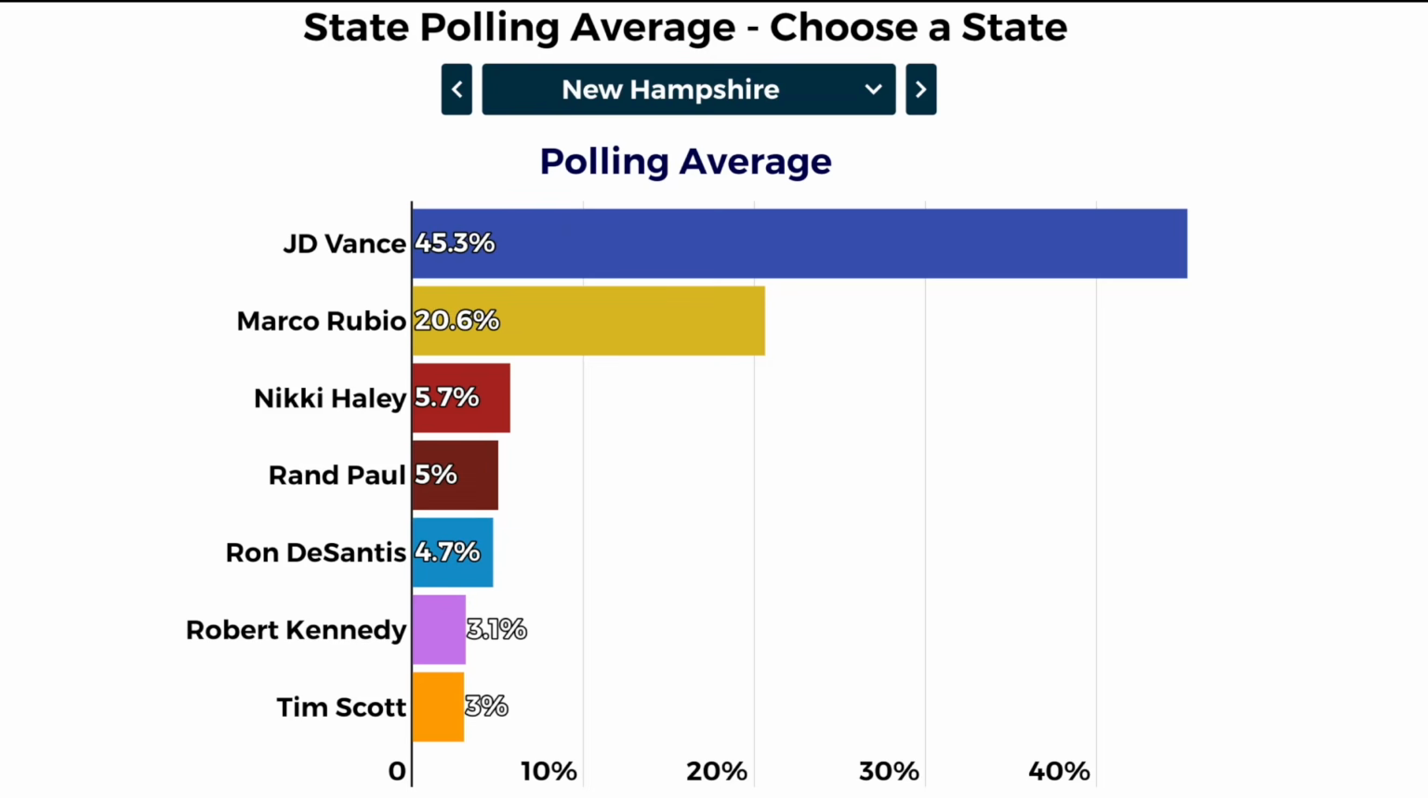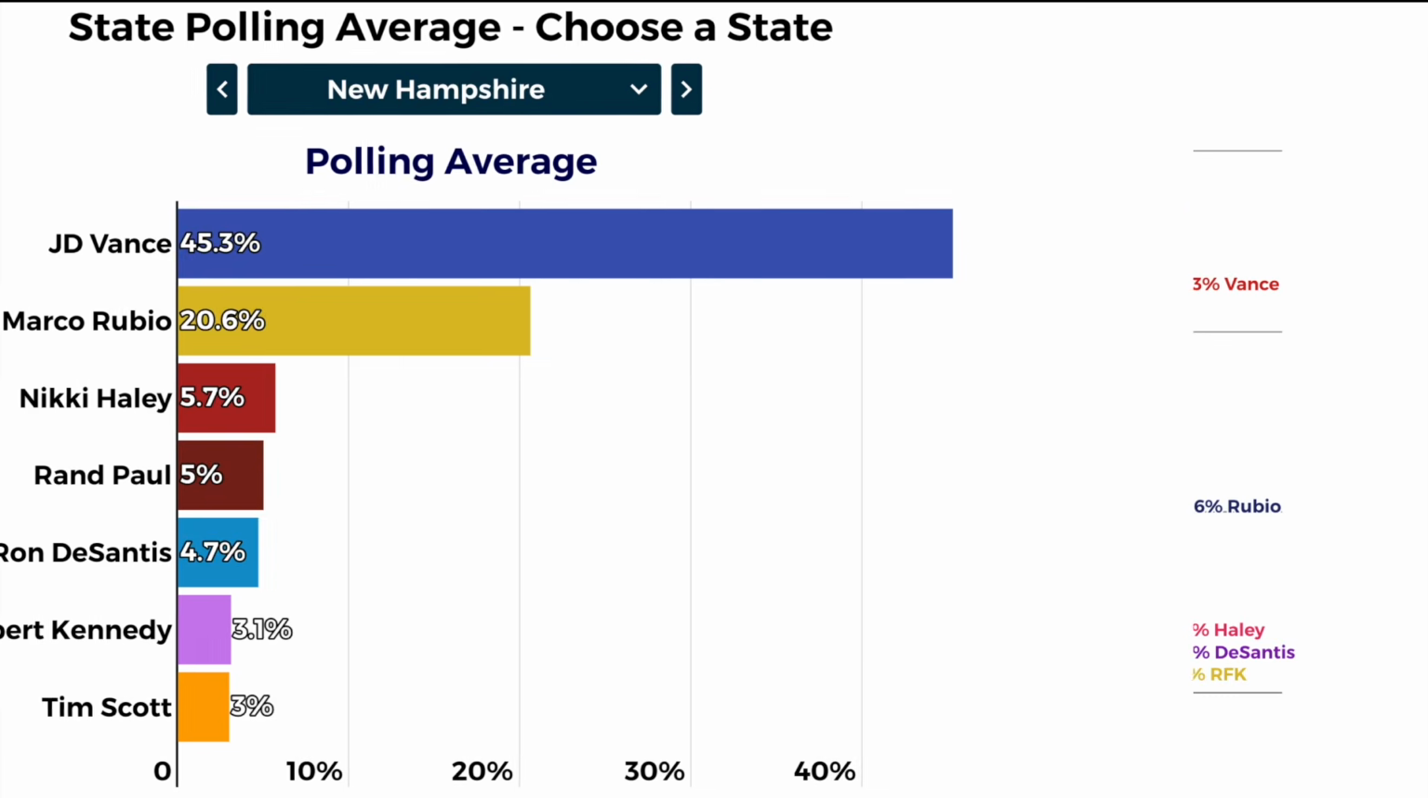Anselm, and from, I want to say it was Emerson as well. And it shows J.D. Vance at 45.3, Marco Rubio at 20.6. So in one of the closer matchups we've seen thus far, Vance still has a lead of roughly 25 points over Rubio. So that's sort of the dynamic of the race right now.